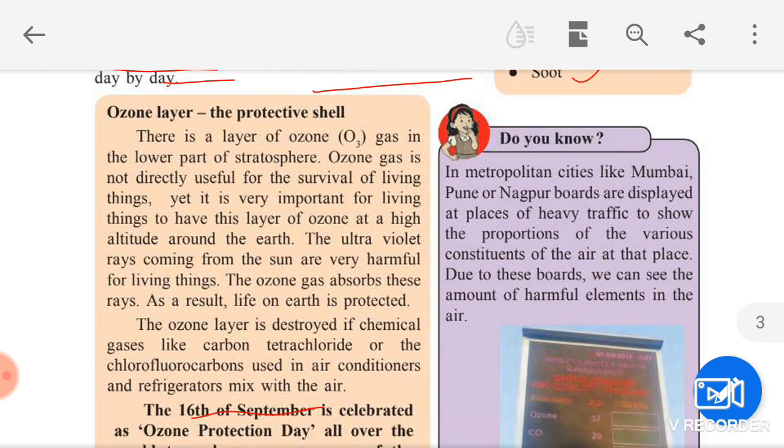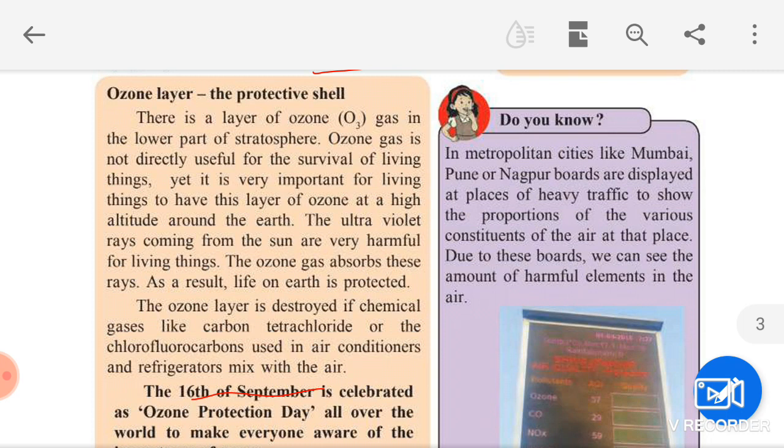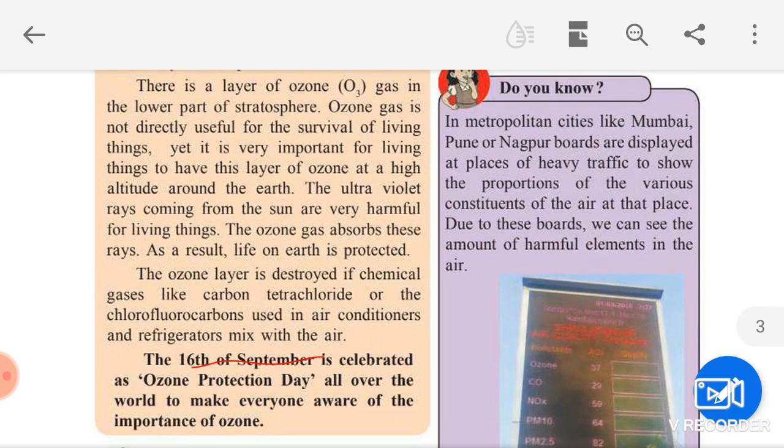Ozone gas is not directly useful for the survival of living things. We don't use it directly, children. Yes, it is important for living things to have this layer, but it is very important to have this layer of ozone, because why is it very useful? Because it does one thing. The ultraviolet rays are coming from the sun.